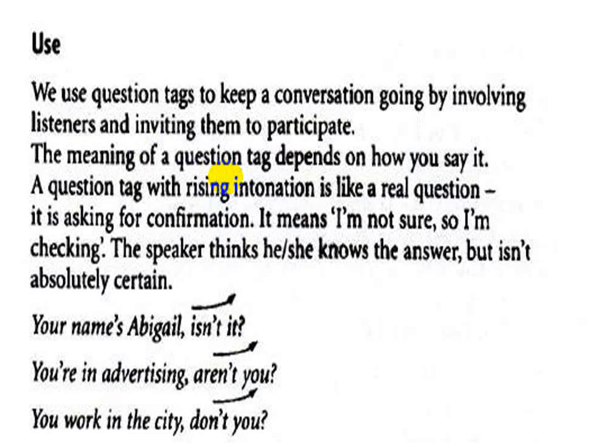The speaker thinks he or she knows the answer. So the speaker believes he knows the answer, but it isn't absolutely certain. For example, your name's Abigail, isn't it? See how the tune rises as I say the question tag. Your name's Abigail, isn't it?